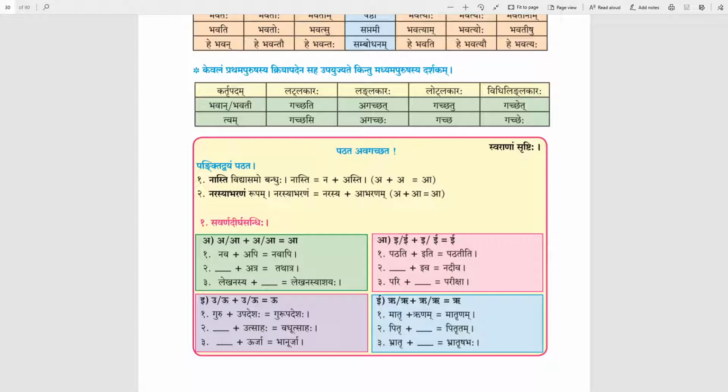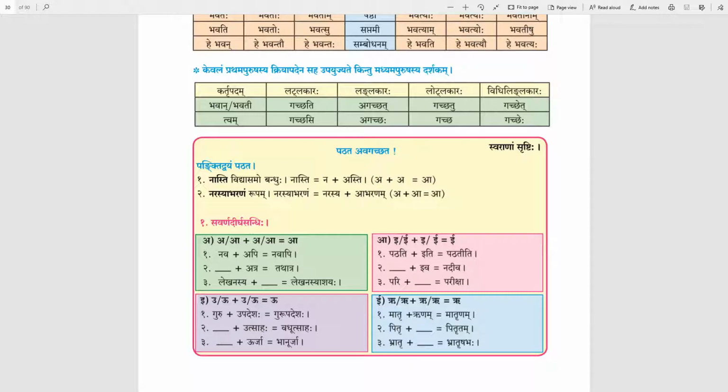Now, what is Savarna Dirgha Sandhi? I will explain you once again. When two homogeneous vowels or sajatiya swar come one after the other, there is long homogeneous vowel in place of the two homogeneous vowels.